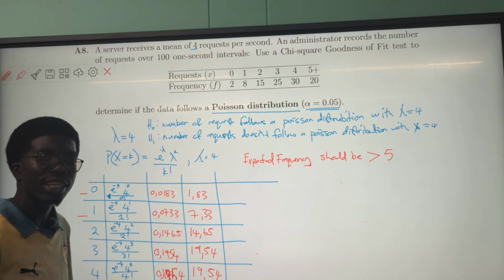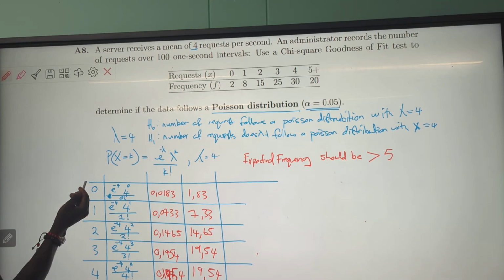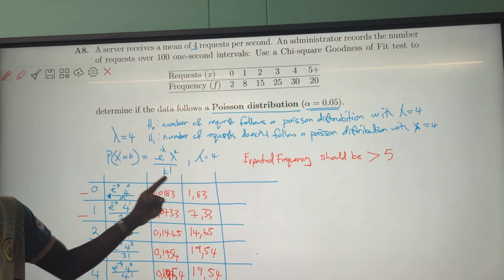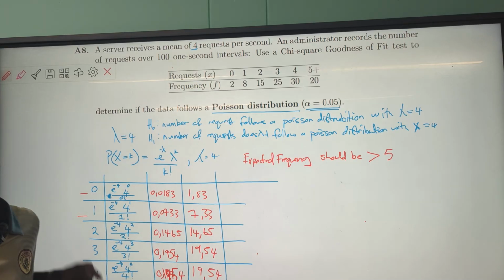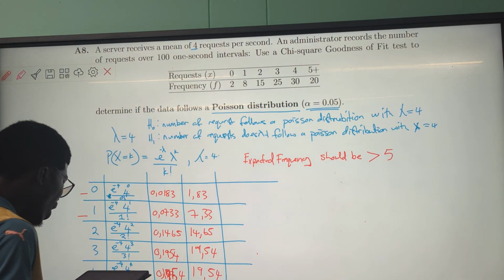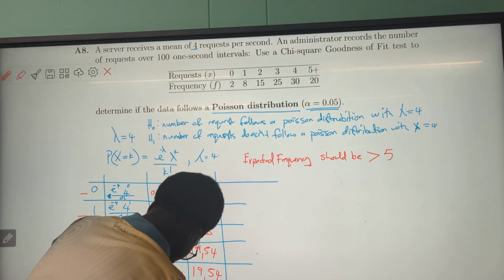So we are going to combine 0 and 1 such that the expected frequency is greater than 5. Are we together? So we are going to create a new table.